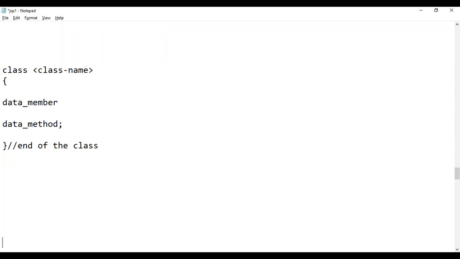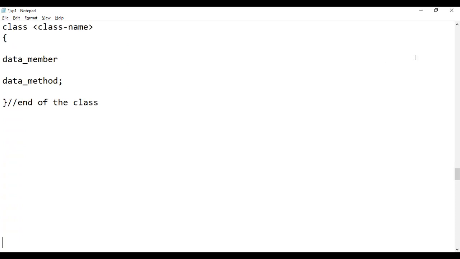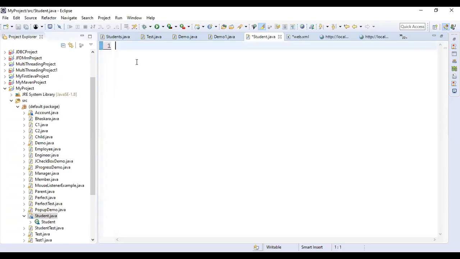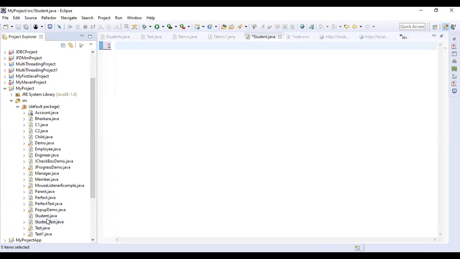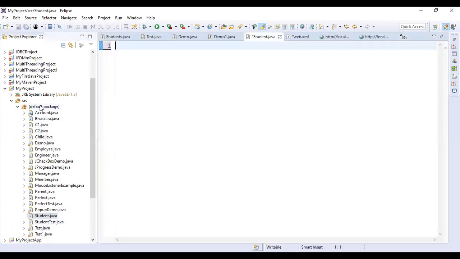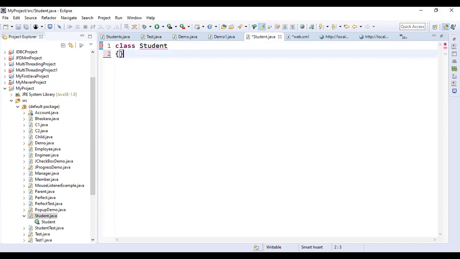Okay, we try to understand how we can create a class. So now we open Eclipse. Here we create one project, My Project. Under this project, we create one Student class. So how can we define a class? We define a class by using the class keyword, and then give the class name. Here we give the class name Student.